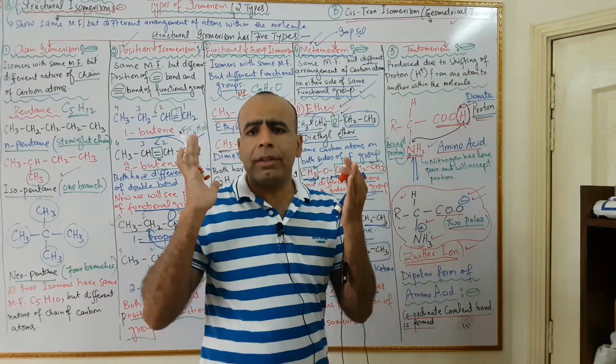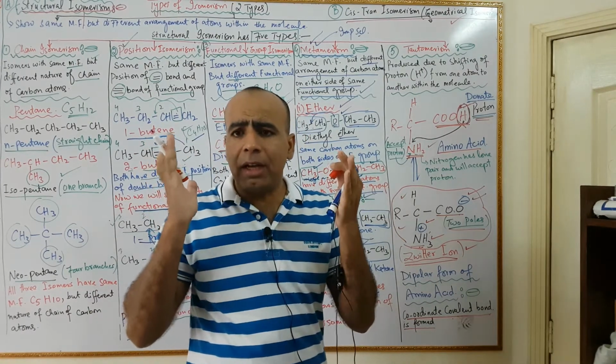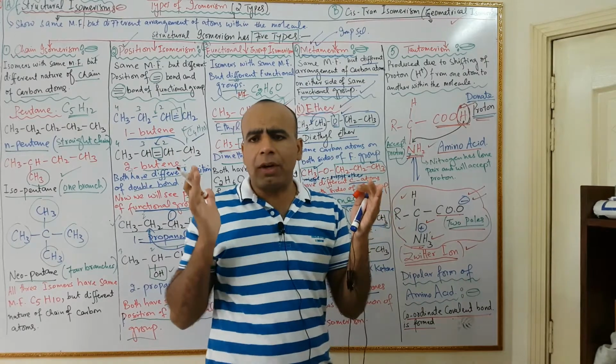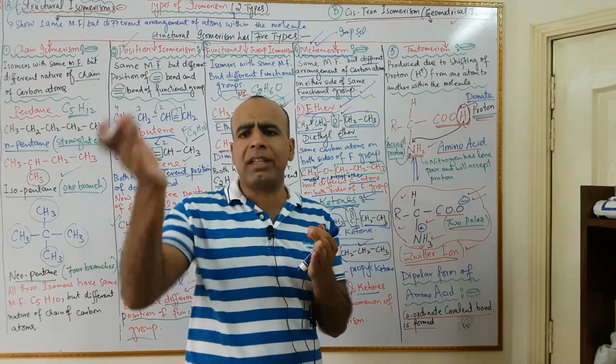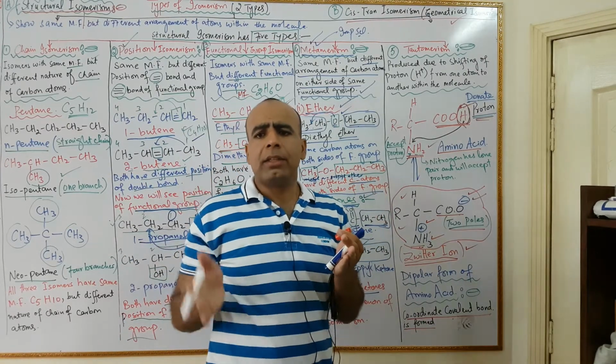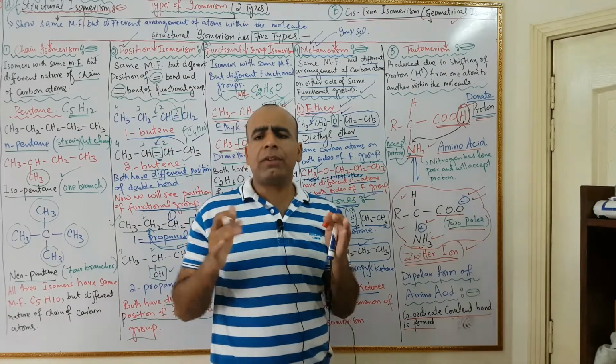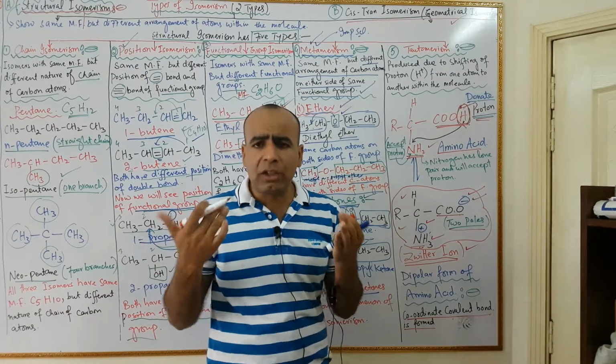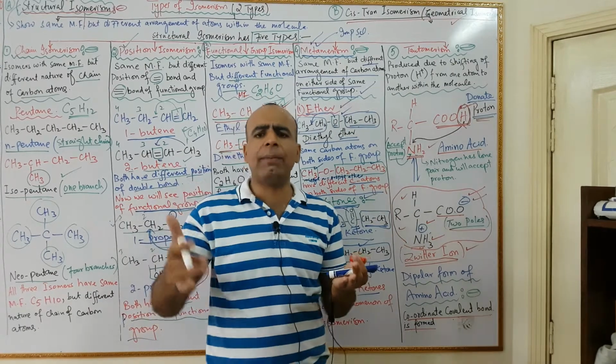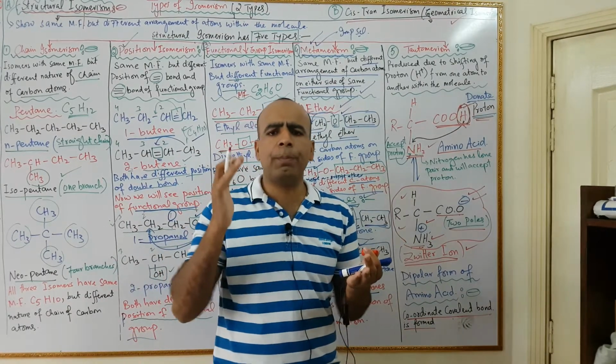Now, when a proton transfers from one atom to another atom within the same molecule, then these isomers which are produced are called tautomers, and the phenomenon is called tautomerism.